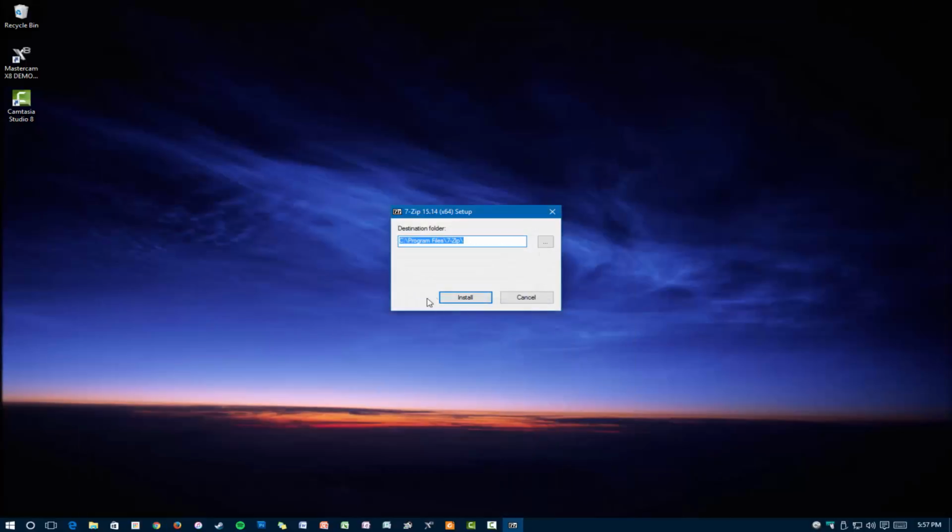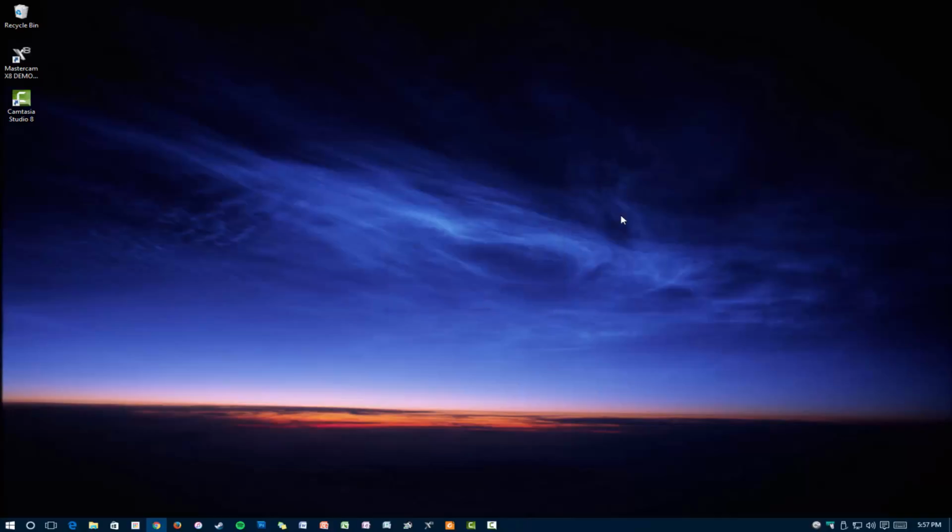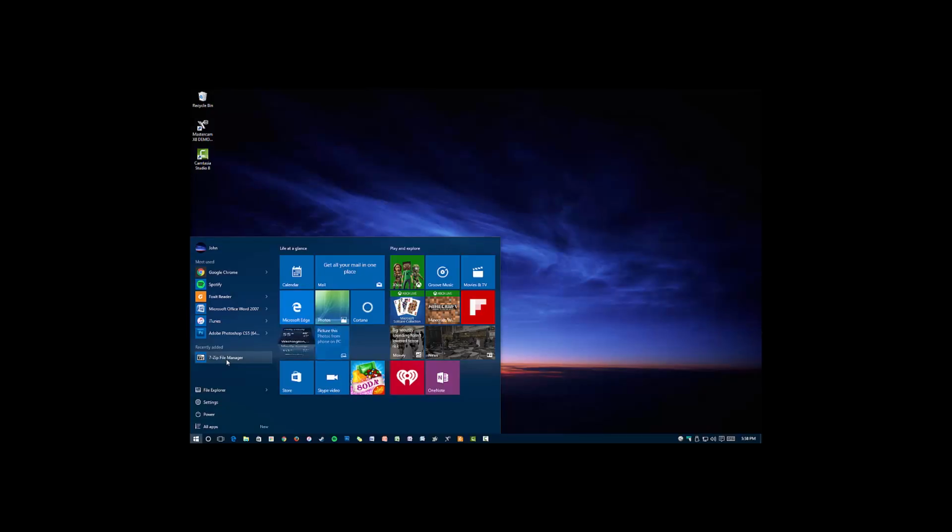And for this, you click install, then wait for it to install. Since it's a relatively small program, it won't take that long. And after it installs, you click close. Then that's all to it.